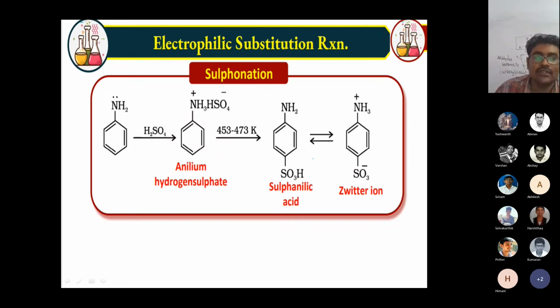Okay. Let's see one more thing. Sulfonation, the last chemical reaction. What is sulfonation here? When you add sulfuric acid, it breaks into H plus and HSO4 minus.